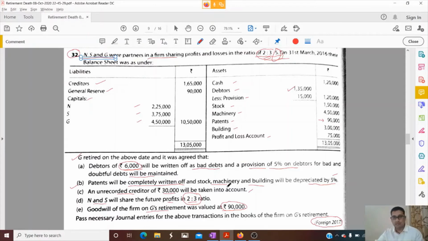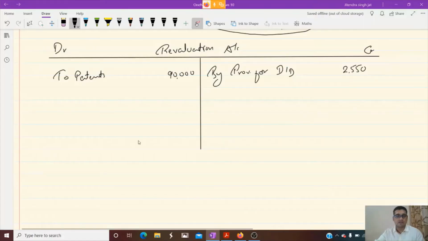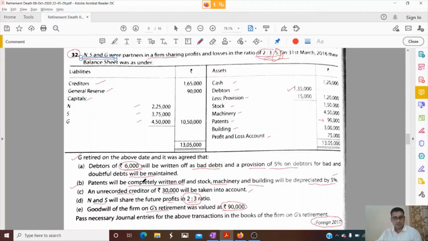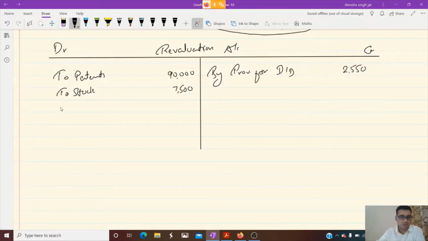Yes, then stock, machinery and building will be depreciated by 5%. So stock is 1,50,000, 10% is 15,000 and 5% will be 7,500. Yes, to stock, depreciated by 5%, so we will write it on the debit side. Then let us see machinery and building. Machinery is 4,50,000, 10% is 22,500, correct. To machinery 22,500.